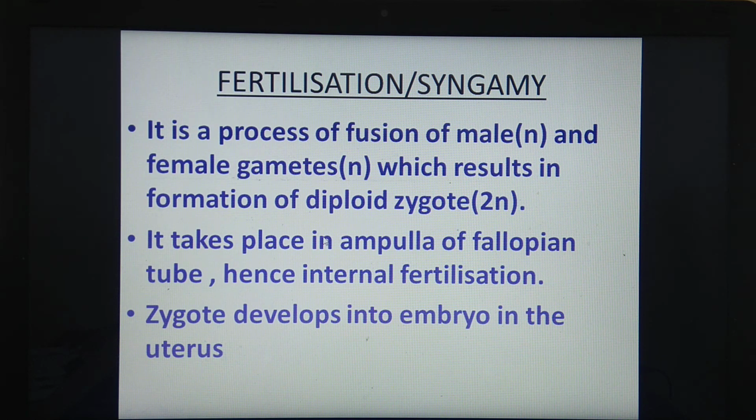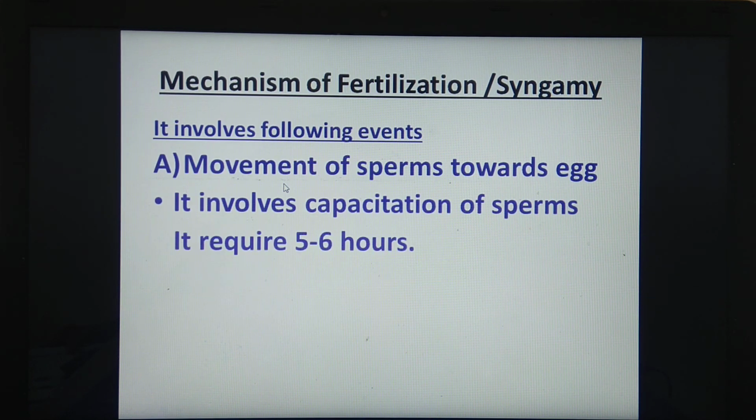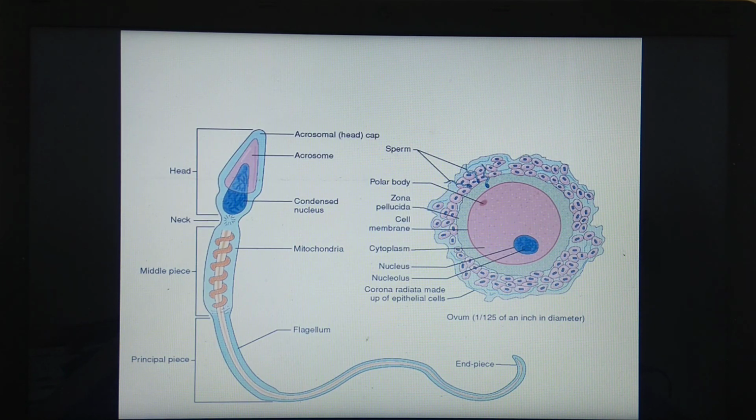One more important change is seen, that is, the secondary oocyte completes its second maturation division. As I said, once the sperm head moves inside the secondary oocyte, it completes the second maturation division and is transformed into a mature ovum. I said that the neck of the sperm consists of centrioles. So because of fertilization, these centrioles are introduced into the ovum, which is required for the process of cleavage. The ovum lacks centrioles, and these centrioles are introduced through the sperm into the ovum.